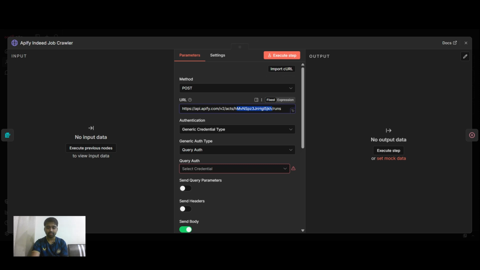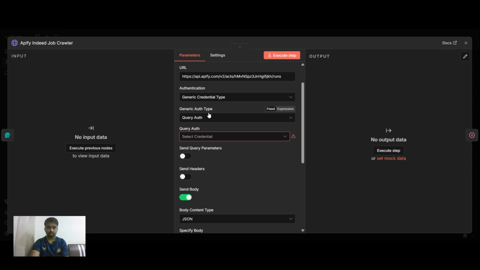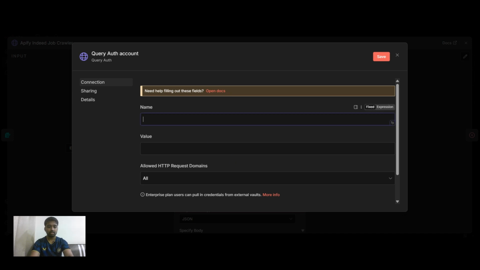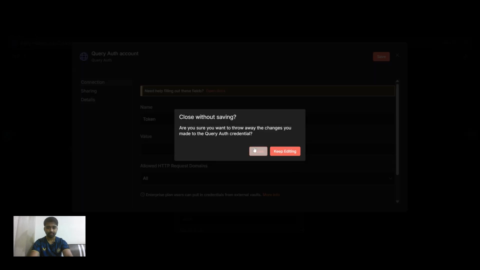Only the part I have selected in blue. Authentication would be generic credentials, and the generic auth type is query. You need to put your API key over here after adding a credential. The name is token, so make sure you write it correctly, and then put your API key. Perfect. Let me close this.